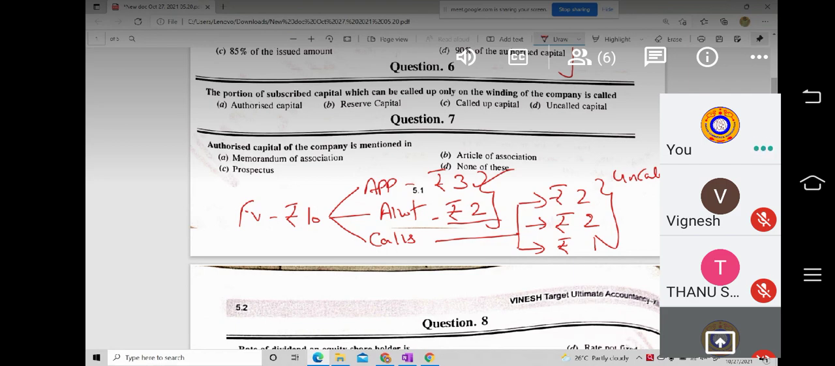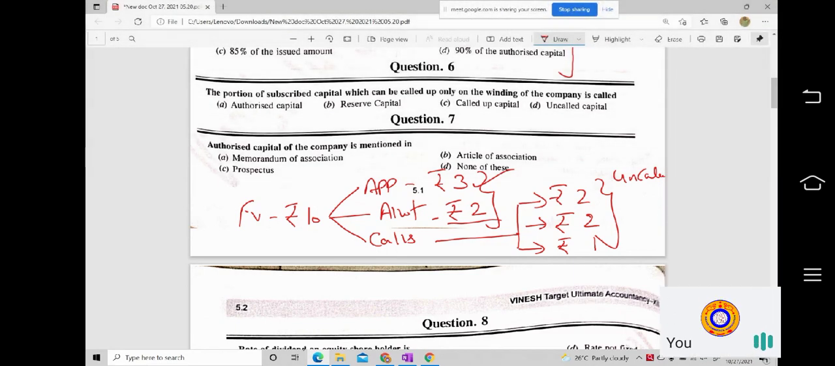So the authorized capital, called up, and uncalled all belong to one common category. That is, in our capital structure, these come one below the other. The only item which remains odd is the reserve capital. It is the capital which is utilized at the time of winding up of the company.